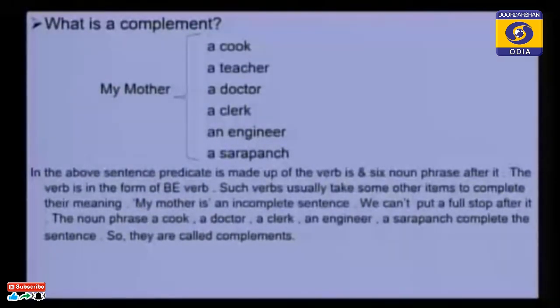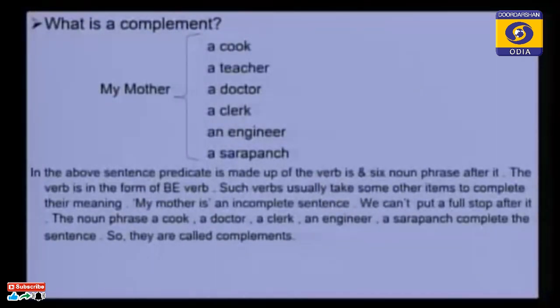But besides a cook, a teacher, a doctor, a clerk, an engineer, a sarpanch, we cannot get the complete sentence. If I say my mother is, can you give a full stop after is? No. Why? Because my mother is not a complete sentence.